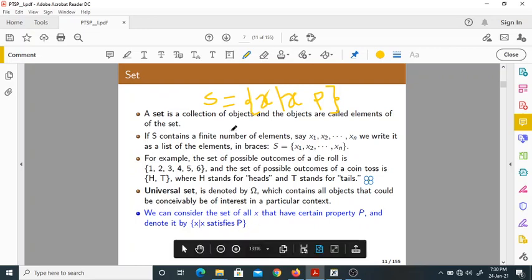So the set of all even numbers means the set of x such that x by 2 is an integer. Like this you have to mention the property of a particular set. So this is how generally we denote the set.